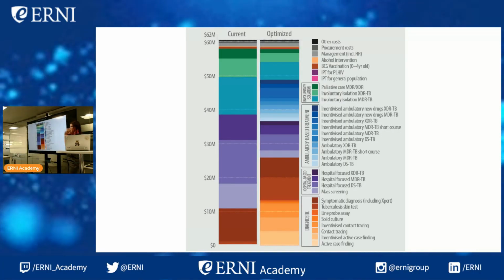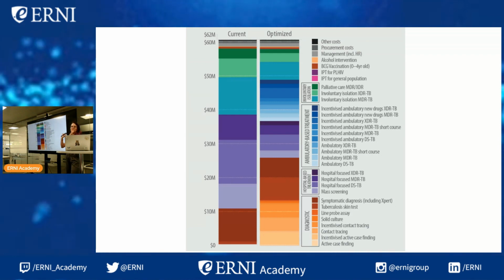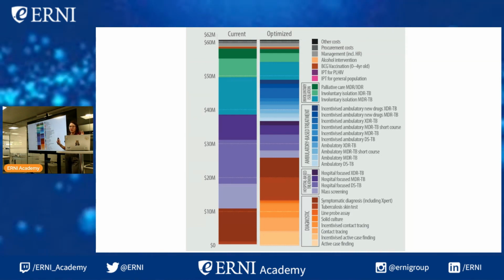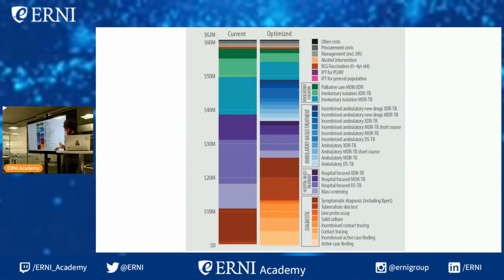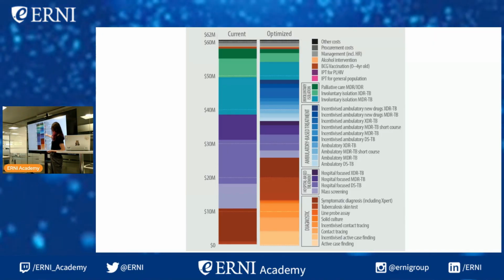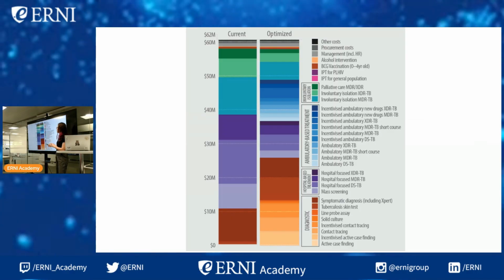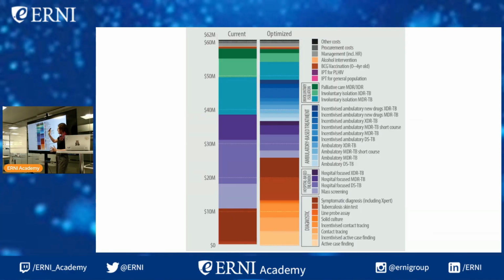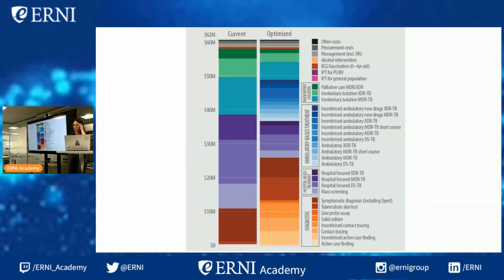And this is very detailed, so I'm not going to go through all of this. It's just so you can have a visual idea of what Atomica does when it comes to budget optimization. We have the initial budget here on the left, and this is the optimized budget. So we have a few new things that were not being done earlier. Some of the existing things, maybe we have less funding allocation or more funding allocation.